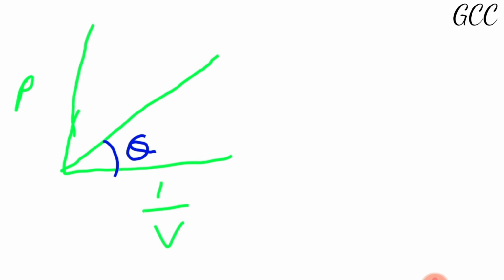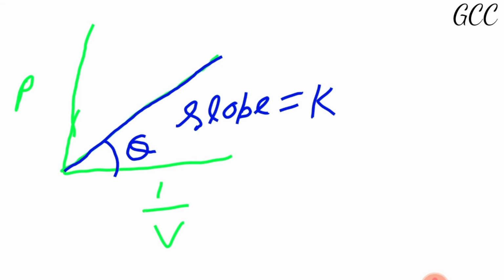And see, the graph is always from the origin, because this y is equal to mx plus c is a general equation for a line through the origin. Here is angle theta. Yes or no? And what is the slope? Here slope is equal to k, and this k is also called in mathematics tan theta. Just remember it. Slope is equal to tan theta.